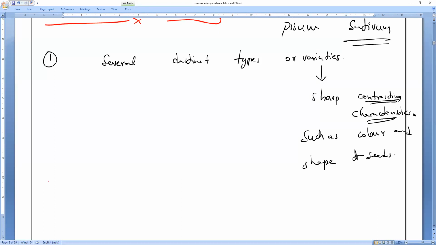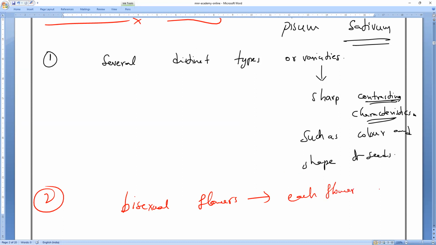Next, pea plants bear bisexual flowers. What do you mean by bisexual flowers? We already studied this in how do organisms reproduce. Each flower has what? Each flower has both male and female parts. That is what we call bisexual flowers.